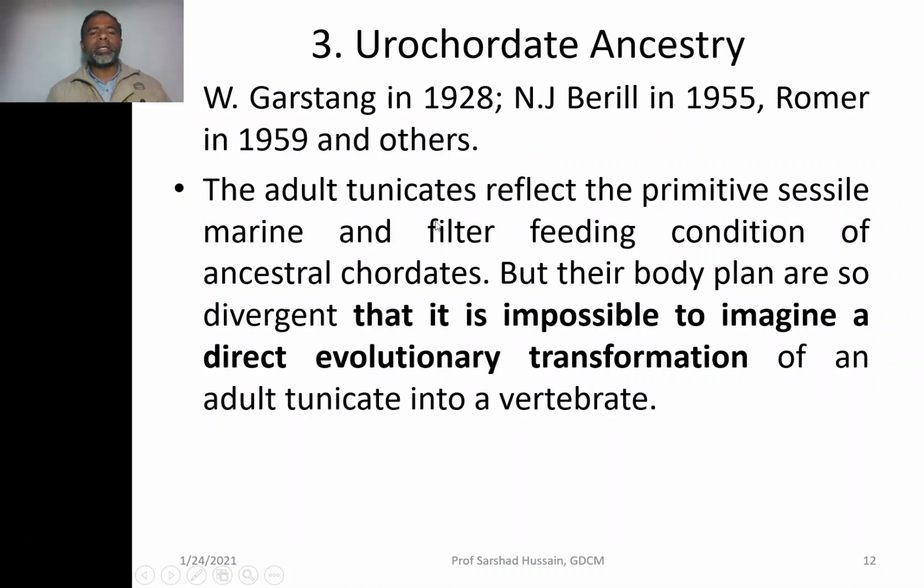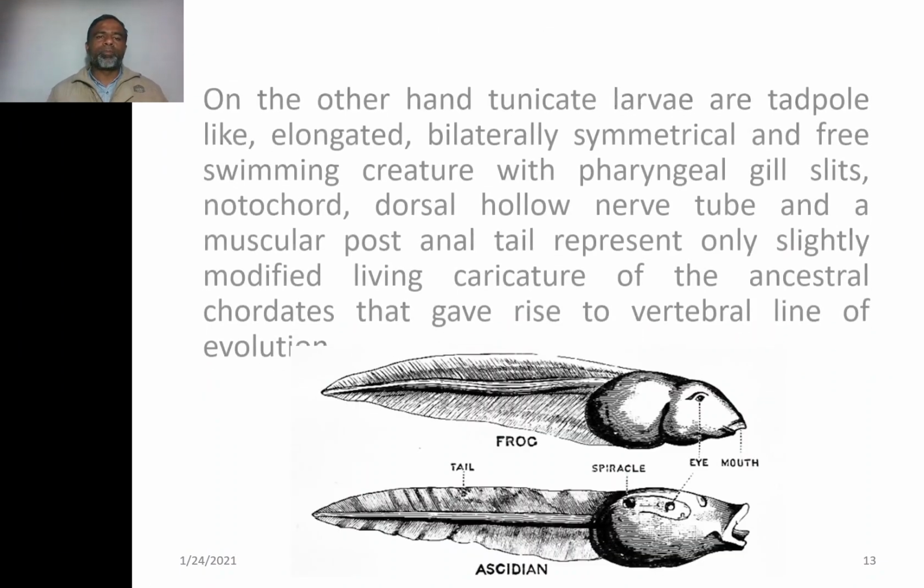Though tunicates have these characteristic features, their body plan is so different that it is impossible to imagine a direct evolutionary transformation of an adult tunicate into a vertebrate. So again, Urochordates are not the potential ancestor of the chordates.